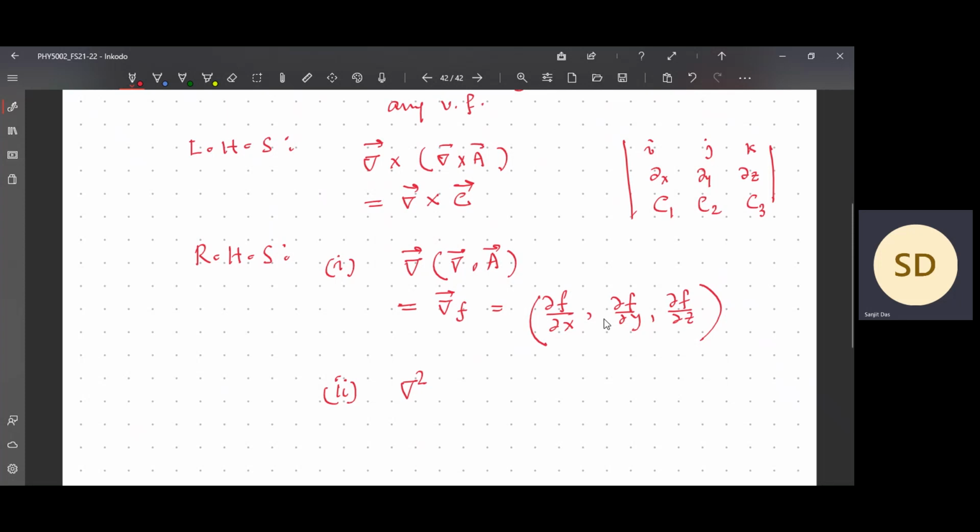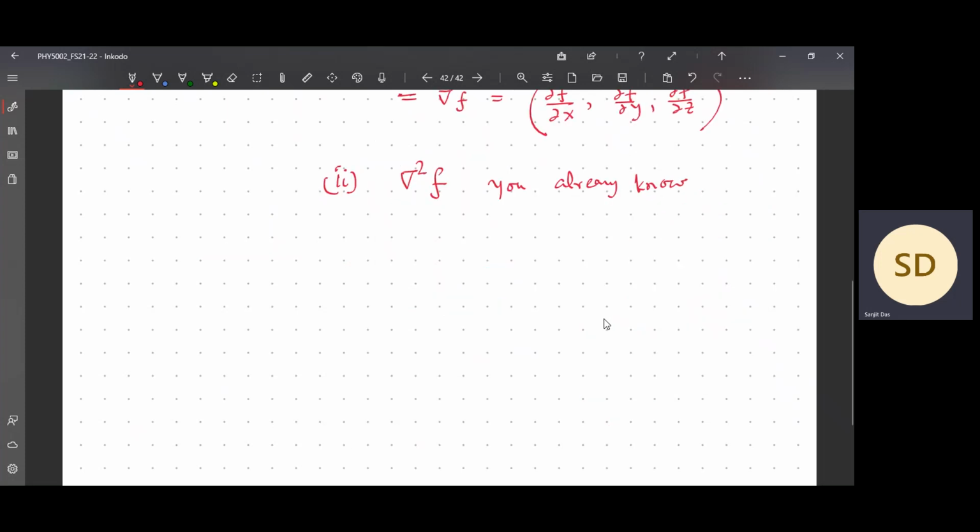The Laplacian of a function you already know. What is this object? This object is quite easy to understand. This is the Laplacian of a scalar. Now, what about the Laplacian of a vector field? What is the Laplacian of a vector field?